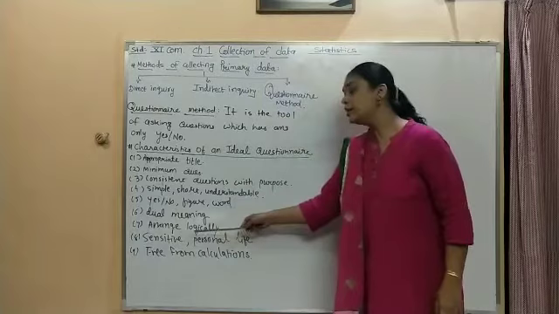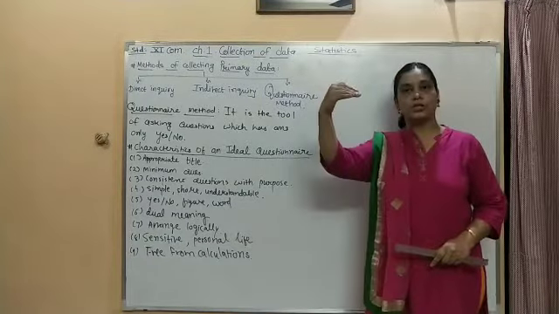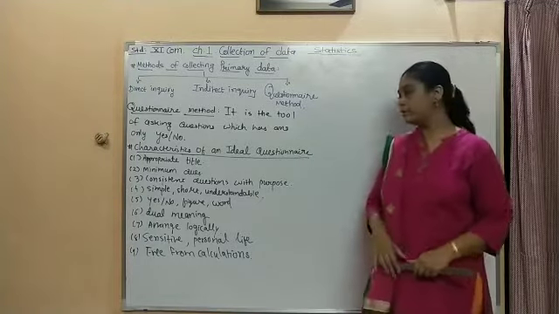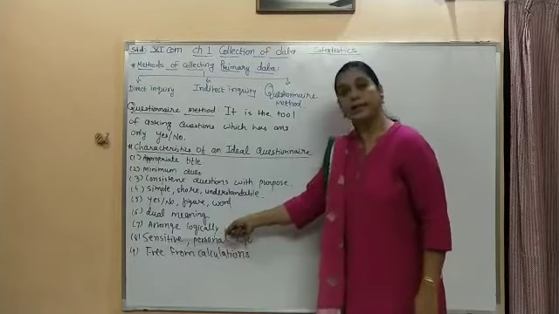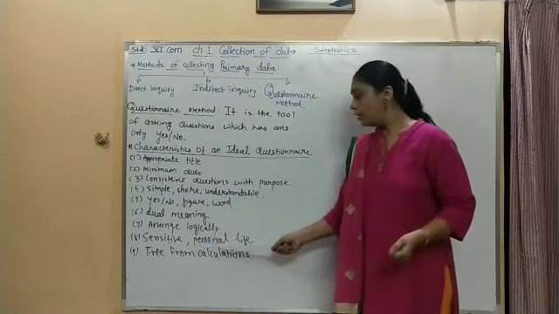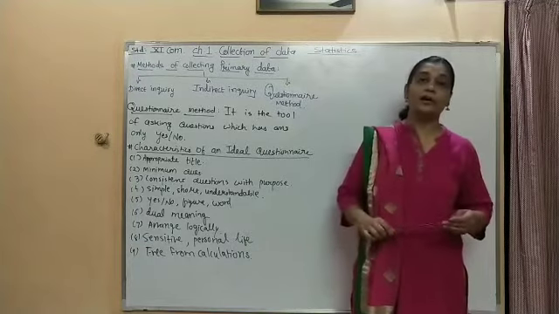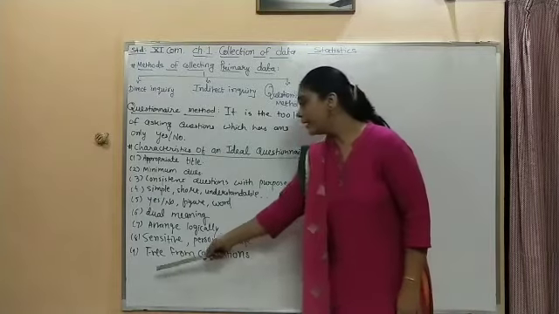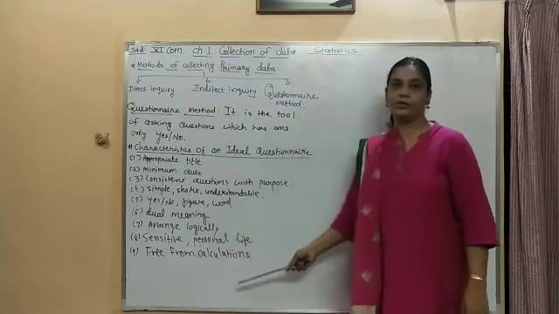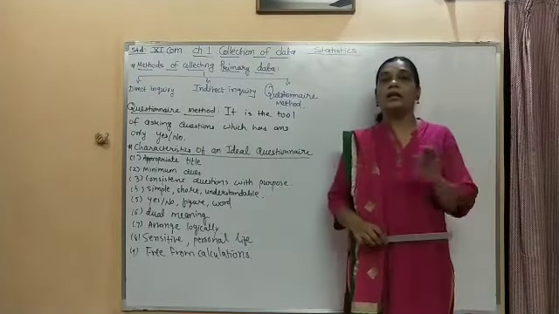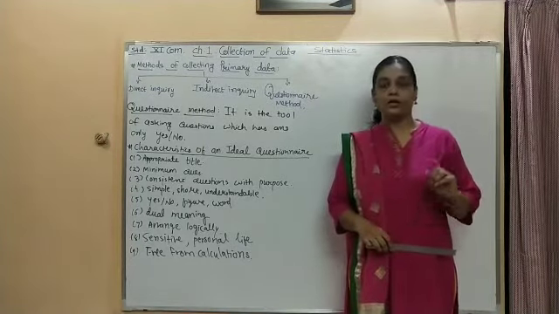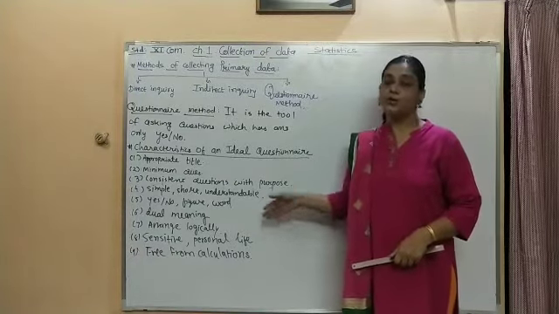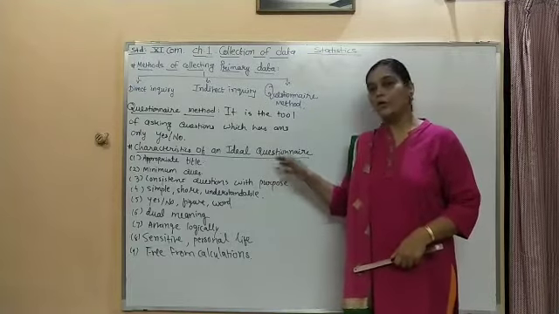Seventh point is it should be arranged logically. First the simple question, then a little bit harder, and then again harder. That way it should be arranged. Then, you cannot ask sensitive questions or personal questions to the respondent, questions which are related to the personal life of the respondent. The ninth point is it should be free from calculation. In the question you ask, no calculation work should be required. So when you keep these points in mind, you can have a very nice and ideal questionnaire.